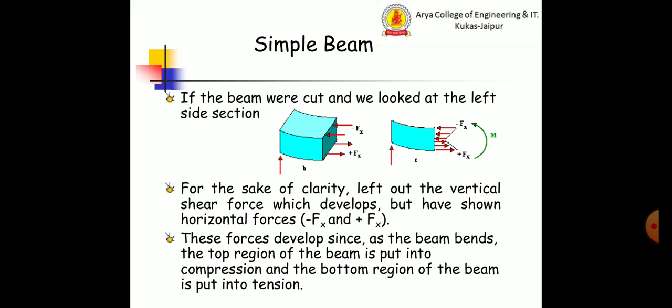If the beam were cut and we looked at the left side section, for the sake of clarity we have left out the vertical shear forces which develop but have shown the horizontal forces, negative x and positive x. These forces develop since, as the beam bends, the top region of the beam is put into compression and the bottom region of the beam is put into tension.